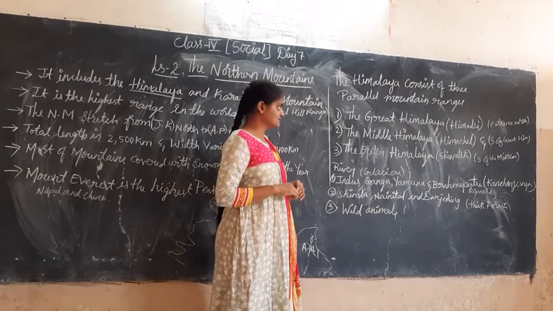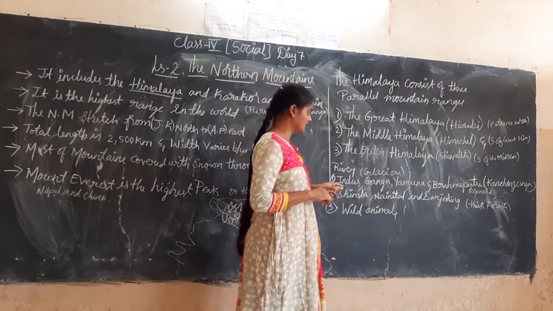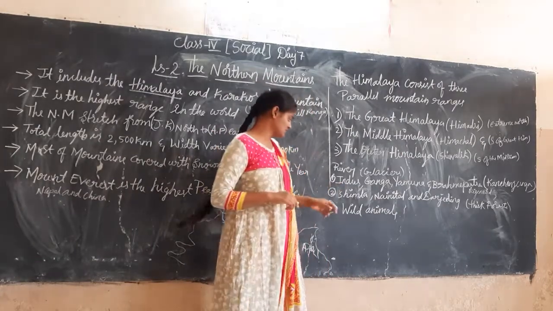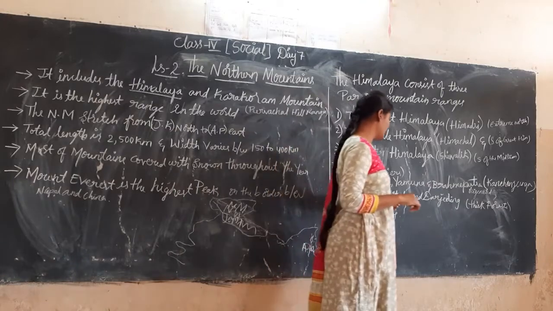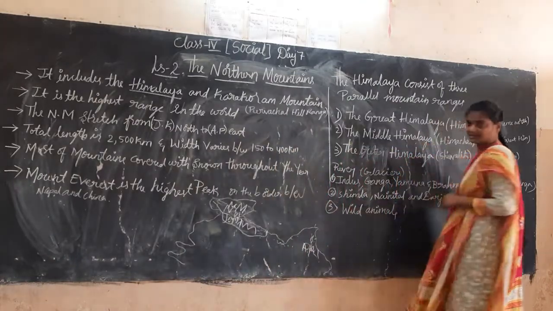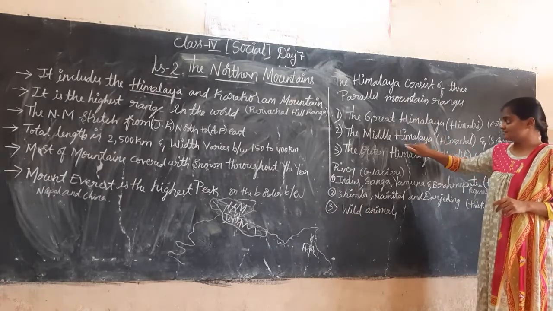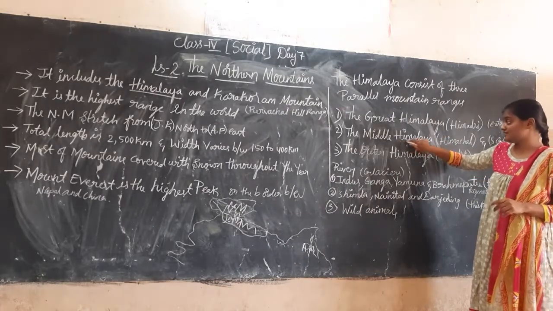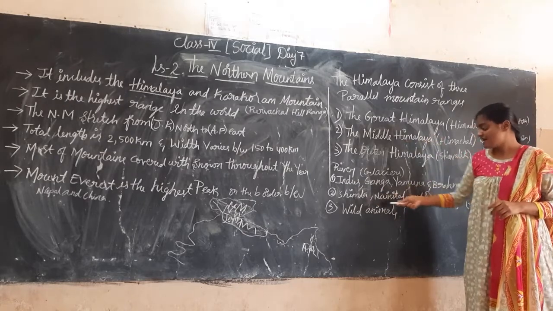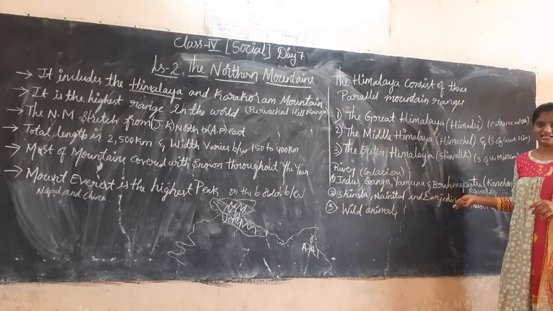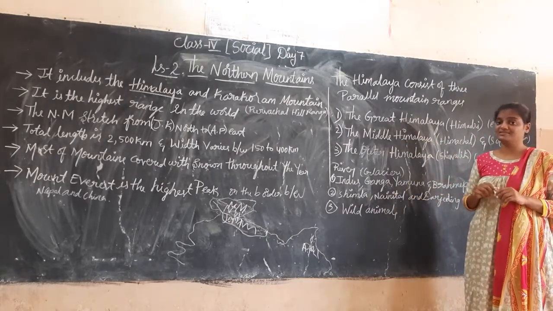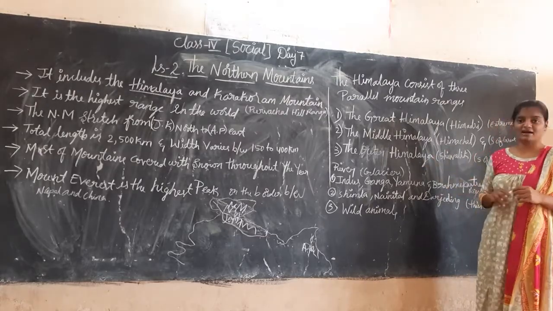Okay, and next, the hill stations such as Shimla, Nainital, and Darjeeling are situated in this Middle Himalayas. These are the places which are situated in the Middle Himalayas.